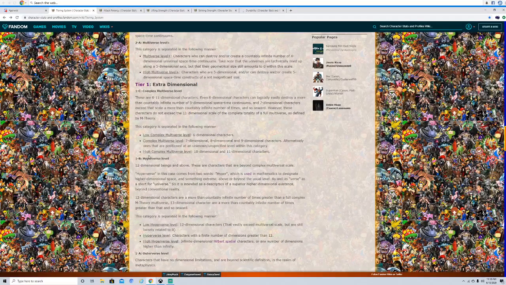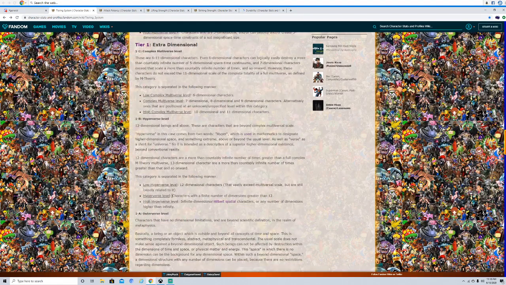Now for hyperversal, basically this is just where you can destroy a finite amount of dimensions, right? I don't really care where you put low hyperversal to hyperversal. Basically, whenever you're hyperversal, you're basically 12th dimensional. You can essentially blow up 12th dimensional universes and up, or you have the power of the 12th dimension or higher, like the 13th, 14th, on and on.